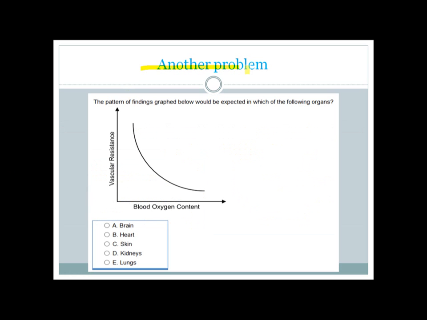We have another problem here. A pattern of finding in the graph below would be expected in which of the following organs? So here is a graph which is showing us the vascular resistance change with change in vascular blood oxygen content. So multiple options here. Very simple question. The answer is lungs. Why is that so?